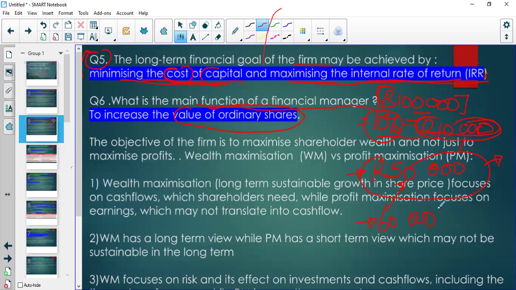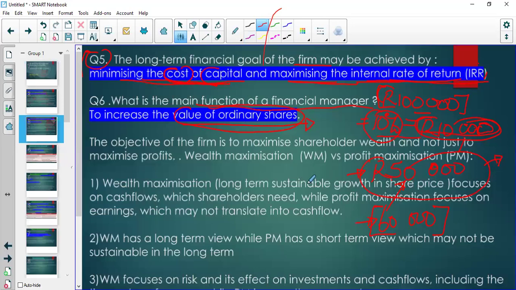You become much better off. All right. So if you're a listed entity, then you're going to have the value of your ordinary shares highly increased. Even though you might not be a listed entity, you can still expect the valuation of the ordinary shares to increase as well. Right? So that's the concept of long-term financial management.